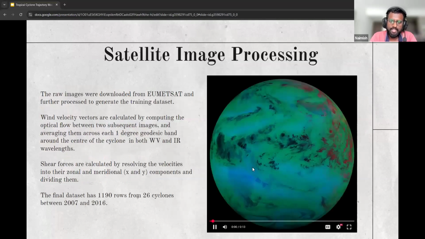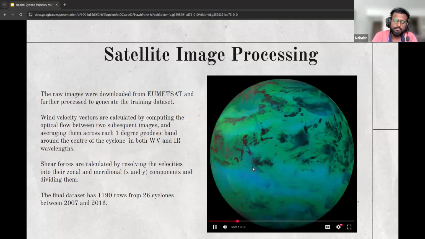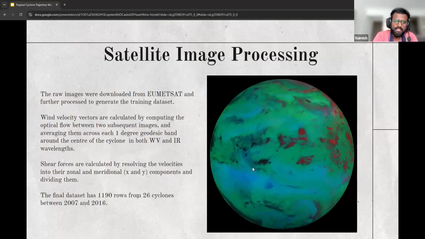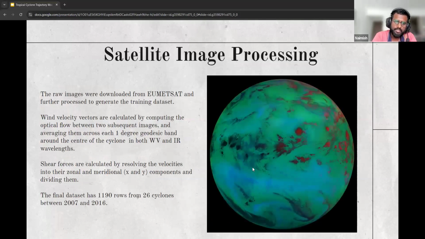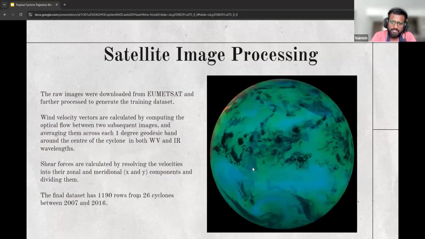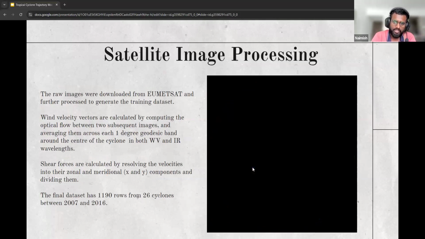So finally, we have all of the building blocks required to produce our dataset from the satellite imagery. Here's a quick rundown of the steps. First, we downloaded the raw images from EUMETSAT and we processed them to get the wind velocity vectors through optical flow. We calculated them separately at the water vapor and infrared wavelengths. Then we took 1 degree geodesic bands around the center of each cyclone and we averaged the velocity in each band.